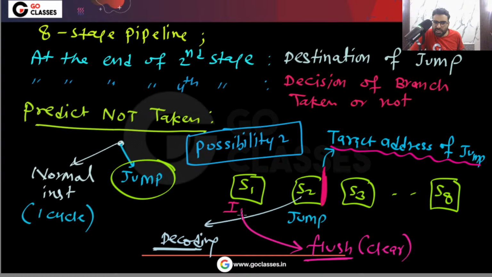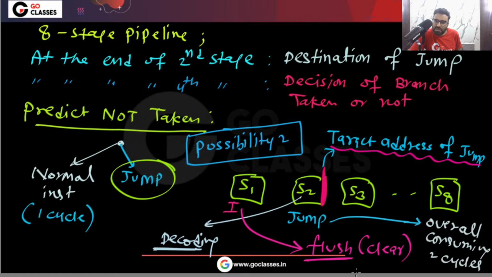So again you can see that because you are flushing this instruction I, one cycle got wasted. Overall, this jump instruction is again consuming 2 cycles. Okay, this is just for the sake of complete analysis I am telling you, so that you don't have any confusion.